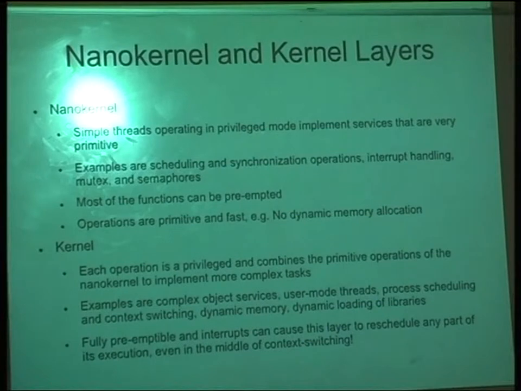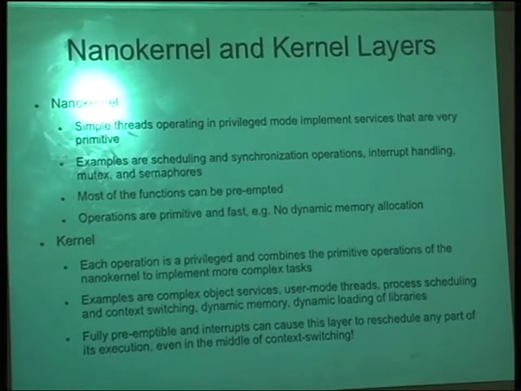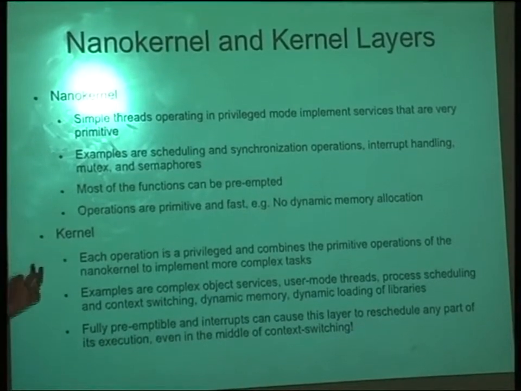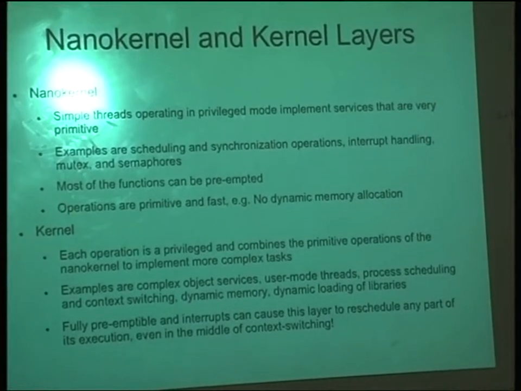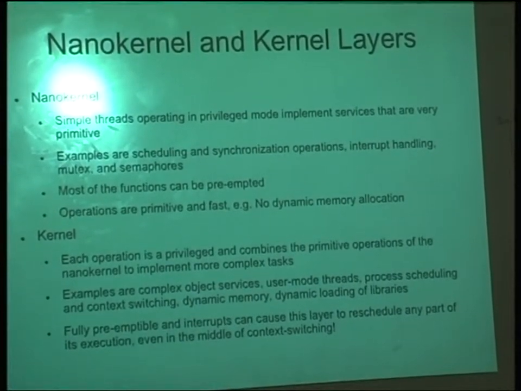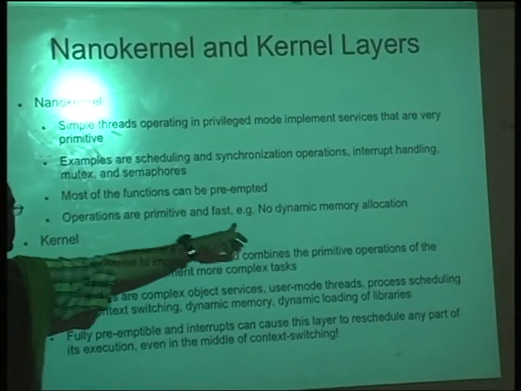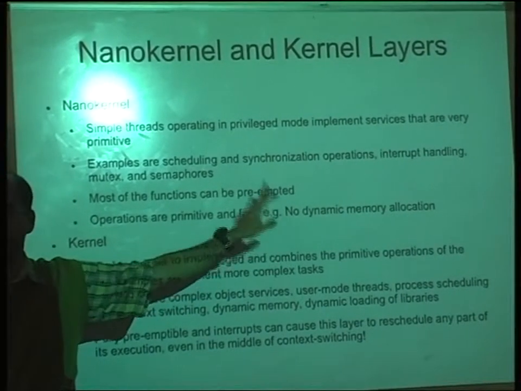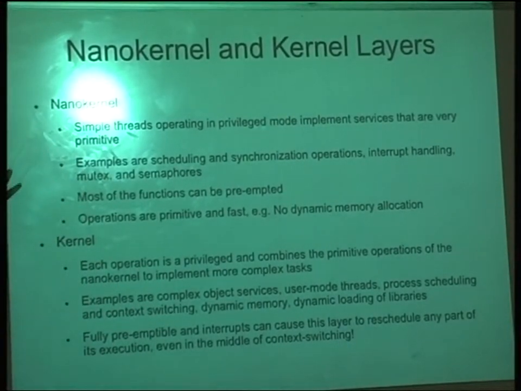Another thing with dynamic memory: once you allocate, what is the other thing the operating system has to continuously do? Free the memory, in garbage collection. So periodically run this garbage collection code, see which pointers are still referenced, which pointers are out of scope, collect and reclaim this memory. It's a lot of overhead. So to eliminate all of that, there is no dynamic memory allocation in the nano kernel. So the nano kernel is very simple.